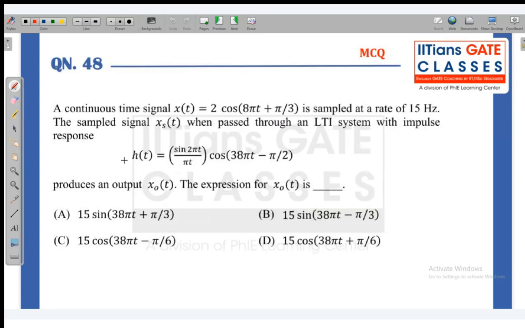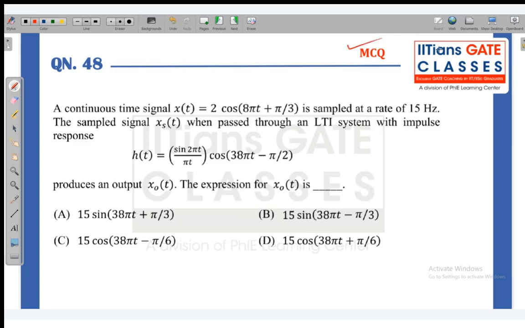Now coming to the next question, number 48 from the original paper. A continuous time signal x(t) = 2 cos(8πt + π/3) is sampled at a rate of 15 hertz. The sampled signal is then passed through an LTI system with the impulse response h(t) = [sin(2πt)/(πt)] cos(38πt − π/2), which produces the output x0(t). What is the expression of x0(t)?